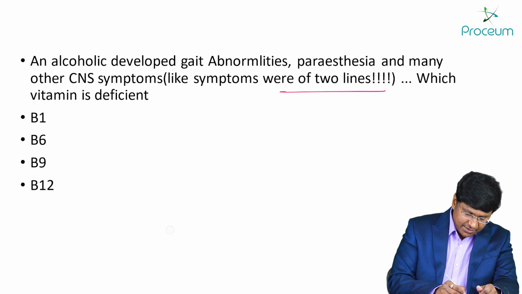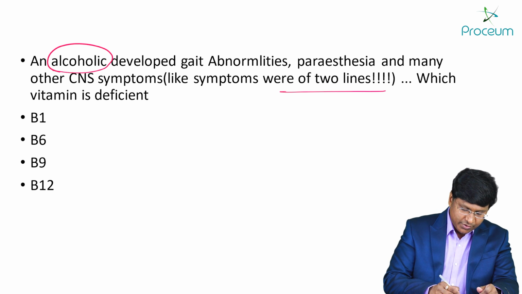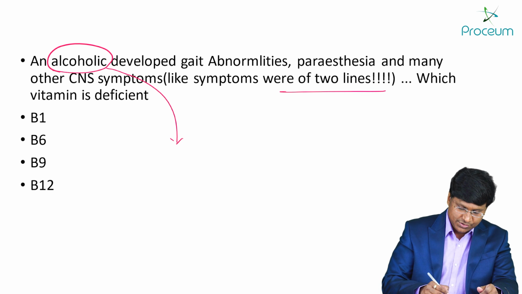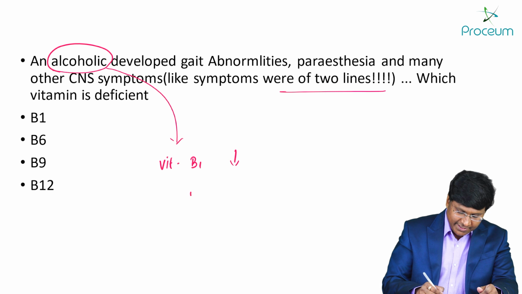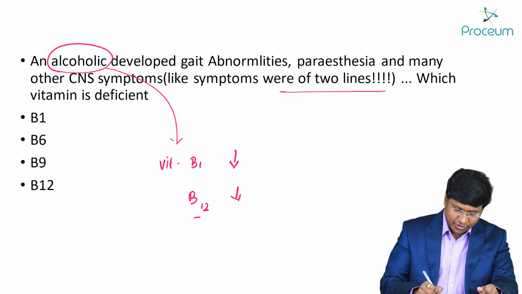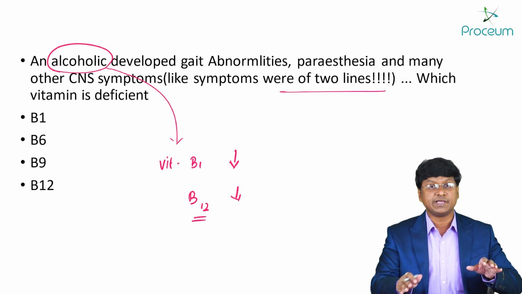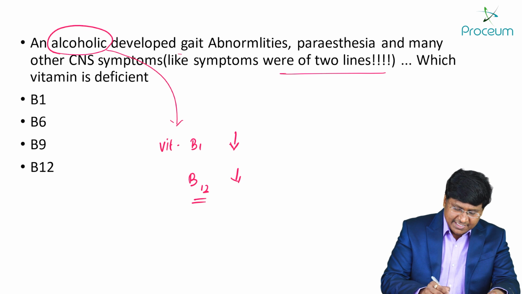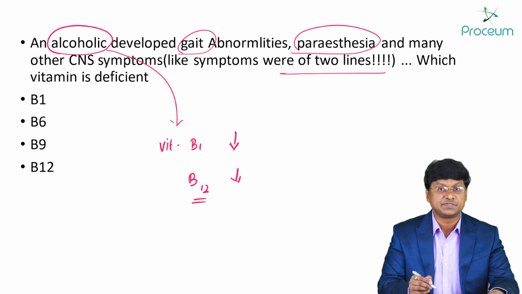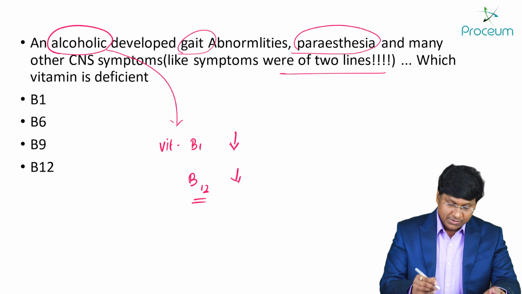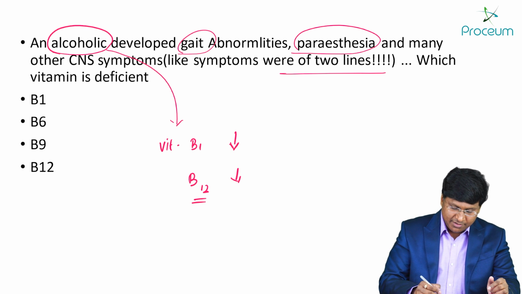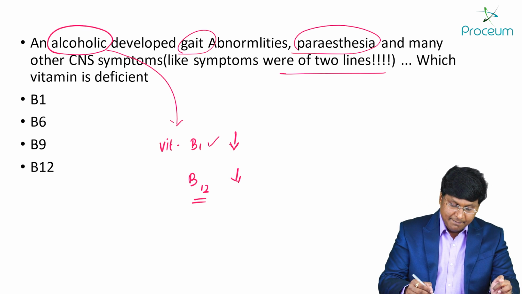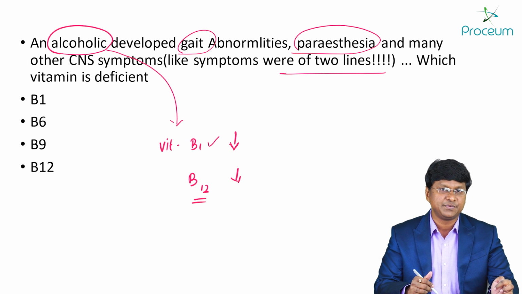Now, if you see, the individual is alcoholic, right? So in alcoholics, mainly we come across vitamin B1 deficiency, that is thiamine deficiency, and there will also be B12 deficiency. These 2 deficiencies can be there in an alcoholic. Whatever symptomatology has been recalled to me is suggestive of both. Gait abnormality will be there in B1 and B12 deficiency. Paresthesias also will be there in B1 as well as B12 deficiency.